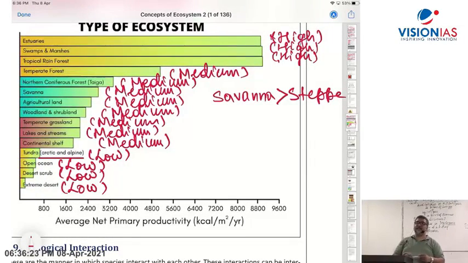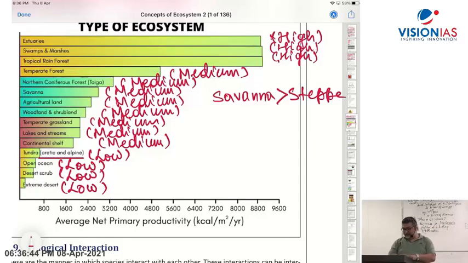Now in the UPSC prelims exam, the PT exam 2013, there is a direct question. What is the correct order of the sequence? Four were given: ocean, lakes, grassland, and mangroves.